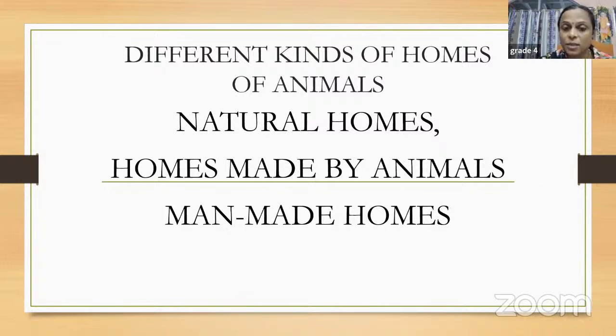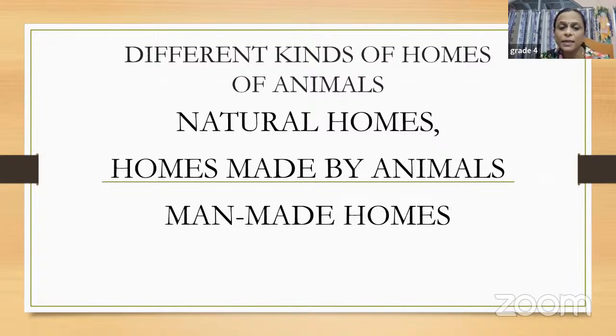And our spider makes a web. Then we have more examples, like rabbits. Rabbits live in burrows. Burrows means if we dig under the ground, you will have a place to live. So rabbits live in burrows. So in these examples, some animals live in homes that they have made themselves. So the beehive is made by a bee, a web is made by a spider, and burrows are made by a rabbit. So this is another category.